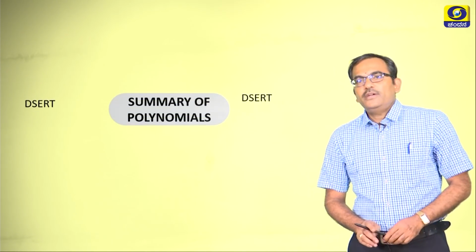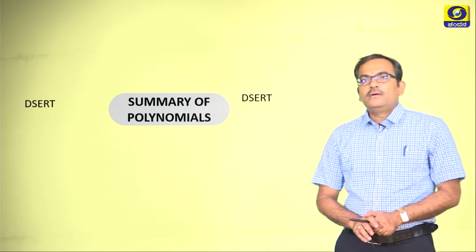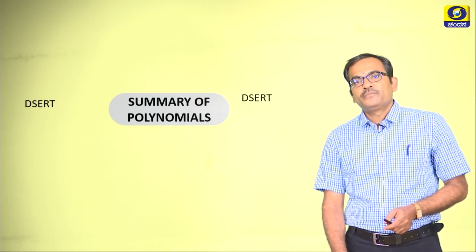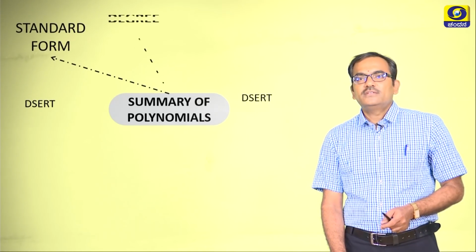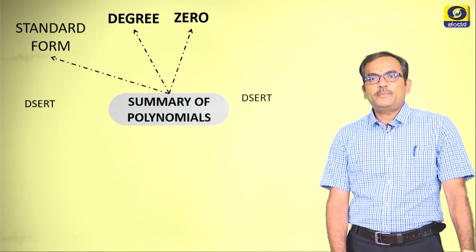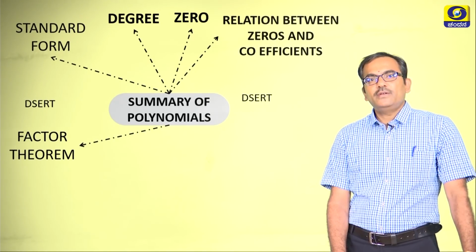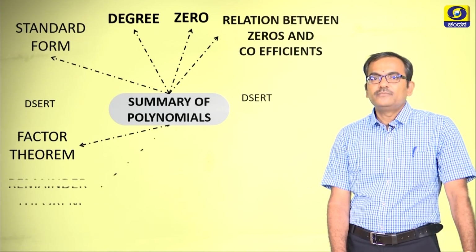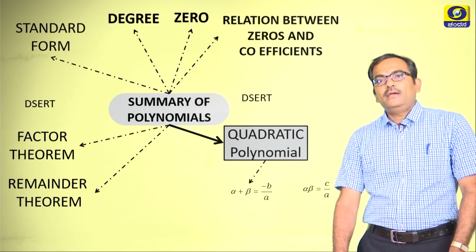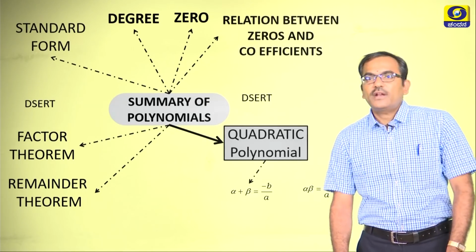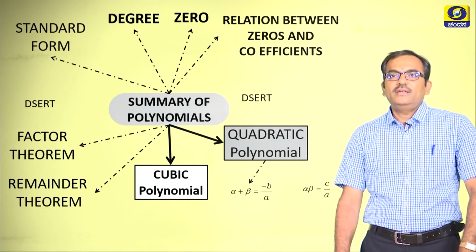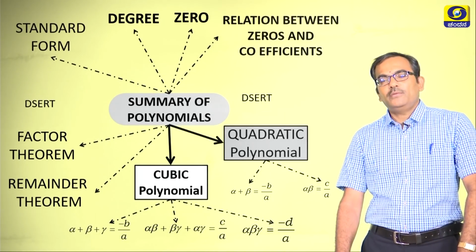Now, let us try to summarize whatever we have discussed in the short span of some 40 minutes today. The summary of polynomials: the standard form we have discussed, the degree of the polynomial, the zeros of the polynomials, relation between zeros, factor theorem, the remainder theorem, the quadratic polynomial and the formulae connected with quadratic polynomial, and ultimately the cubic polynomial and the formulae connected with cubic polynomial.